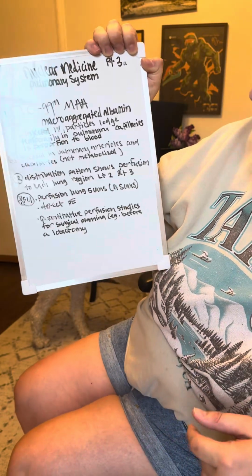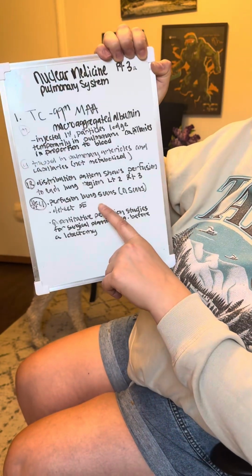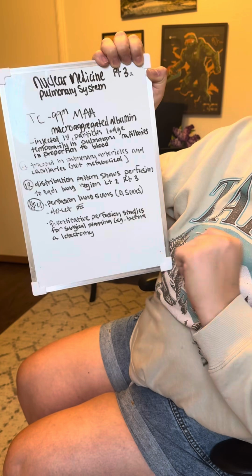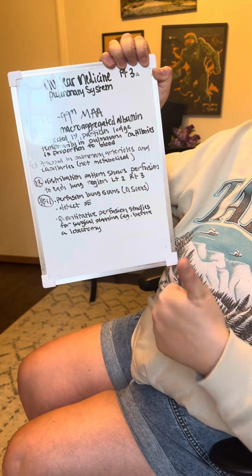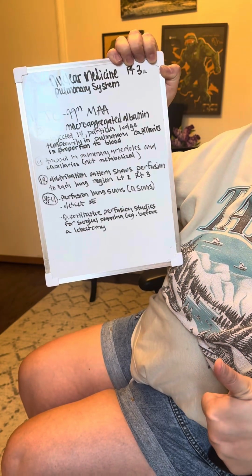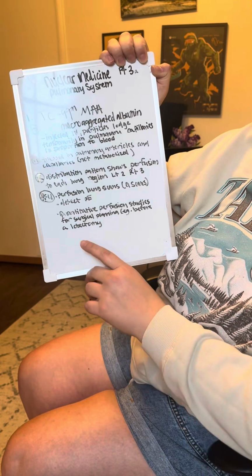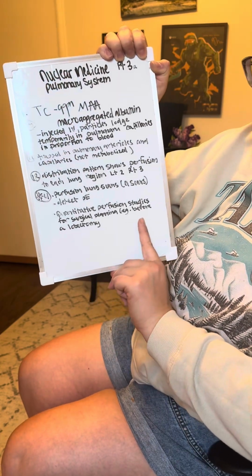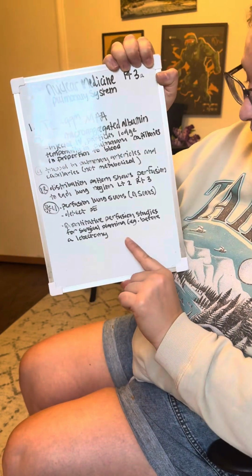For the imaging, we're going to be doing perfusion lung scans, which are called Q scans. We're trying to detect pulmonary embolism. There are also quantitative perfusion studies, which are used for surgical planning.